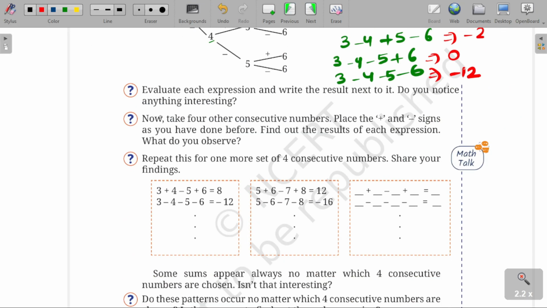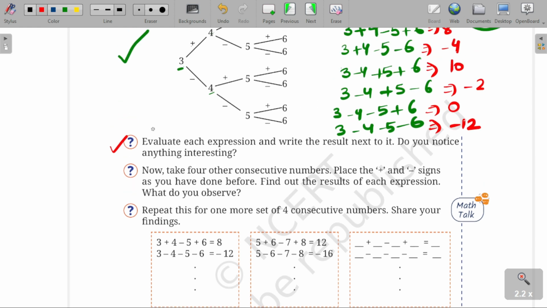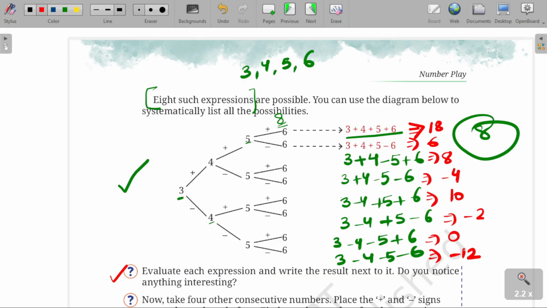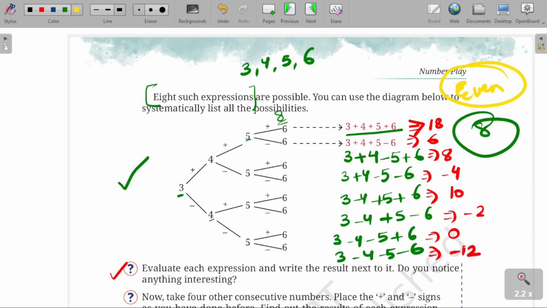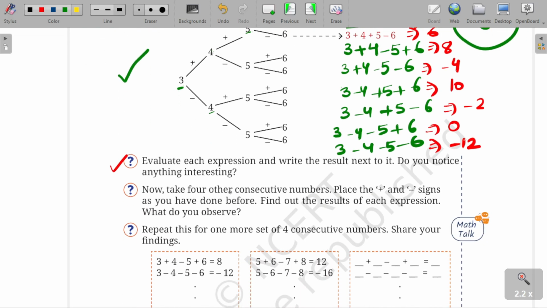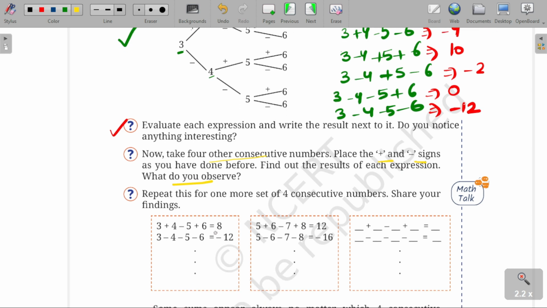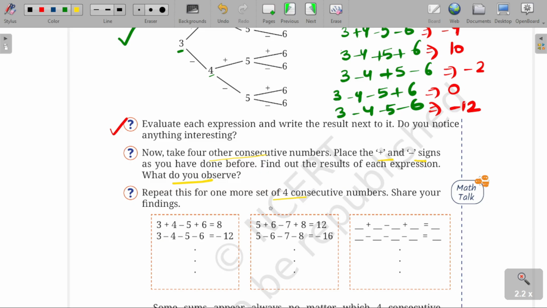Next, they already told us to evaluate them and notice the results. As you can see, all the answers are of even parity. Even. All the answers are even. Now take another 4 consecutive numbers. You can test this also by taking another 4 consecutive numbers and placing the plus and negative signs in between them. You need to observe the expressions and tell us what you observe. Now repeat this for another 4 consecutive numbers and share your findings.